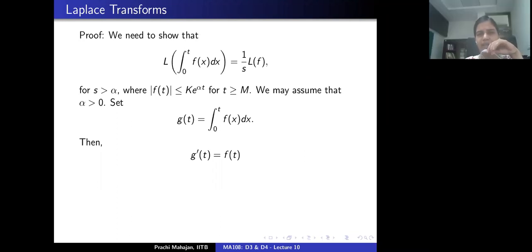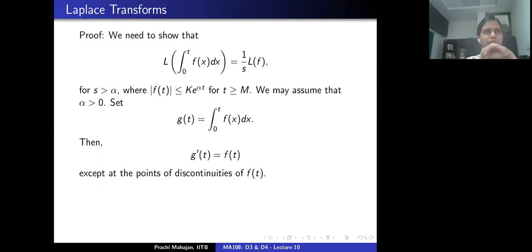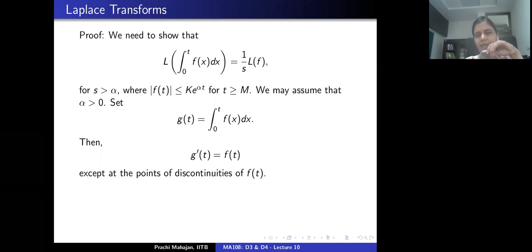But over here, we are assuming f to be piecewise continuous, right? So this is true, not always, but except where the function f fails to be continuous. Since f is assumed piecewise continuous, there are only finitely many points of discontinuity of f. So the derivative of g is equal to f everywhere except at those finitely many points.